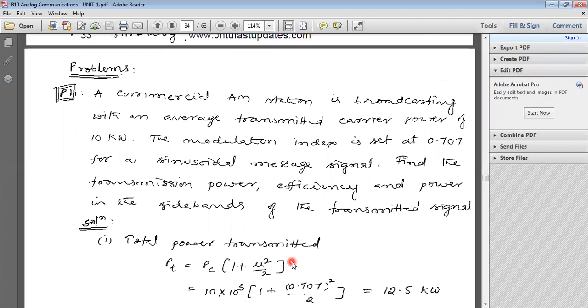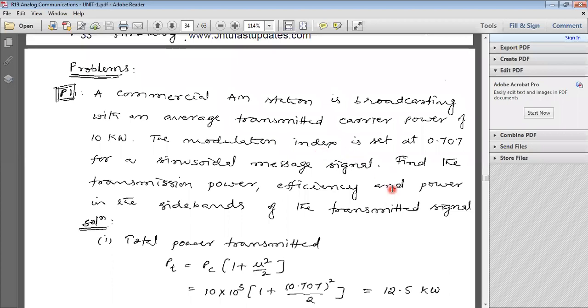PC is 10 kilowatts. After that, we have modulation index, which is represented with mu. Mu equal to 0.707. So the given data: PC equal to 10 into 10 power 3 watts and modulation index mu equal to 0.707.